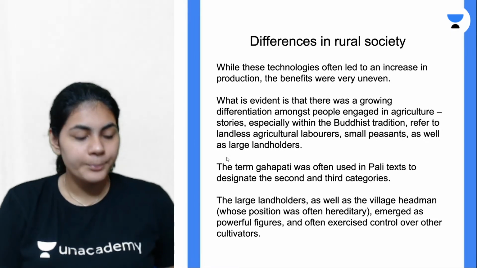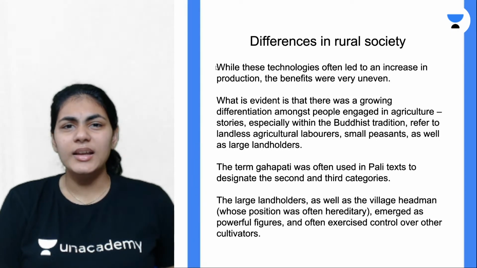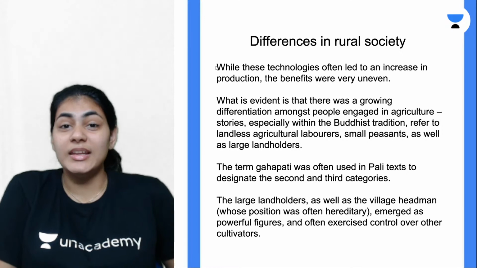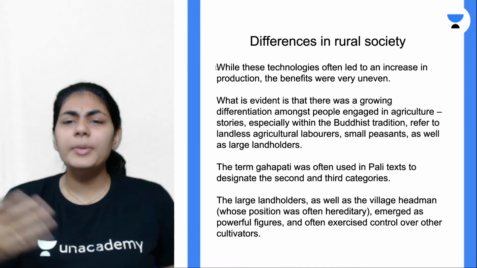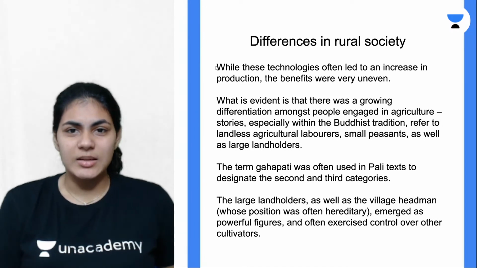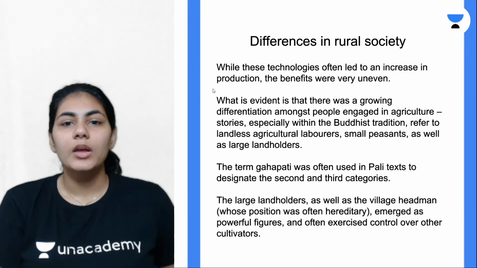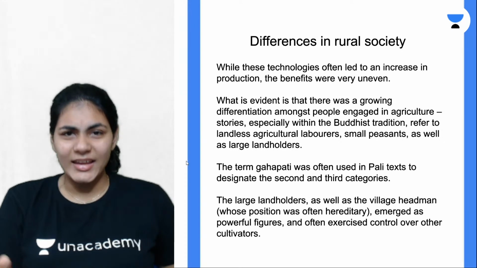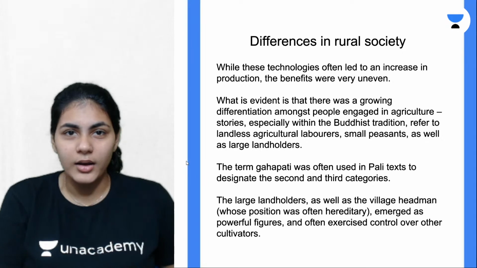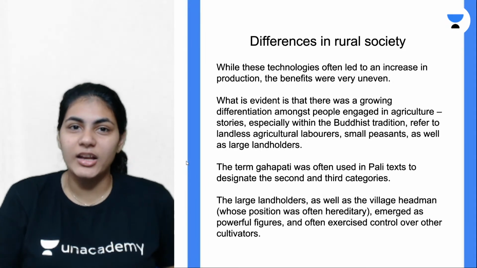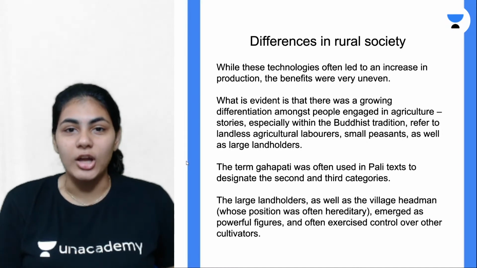Then I'll go ahead. So the next thing is differences in rural society, right? Were everybody equal, or was the society not equal? Were there any differences, or how did people treat each other? These are some of the topics we'll be dealing with, basically the societal values. So all of these agricultural technologies, like introduction of transplantation, introduction of plow agriculture, irrigation facilities, these are all considered as agricultural technologies.